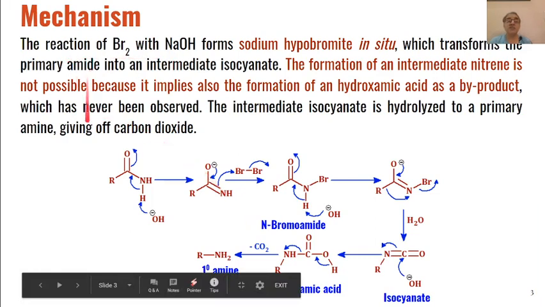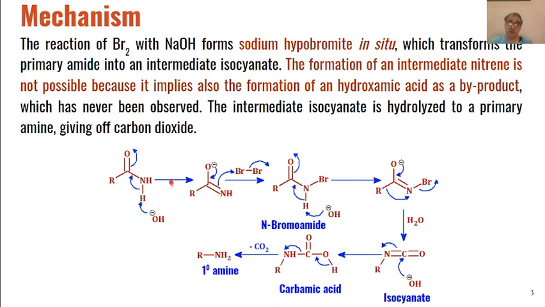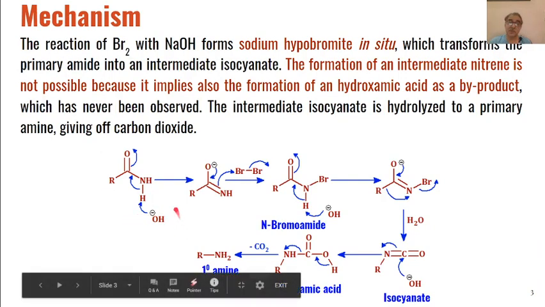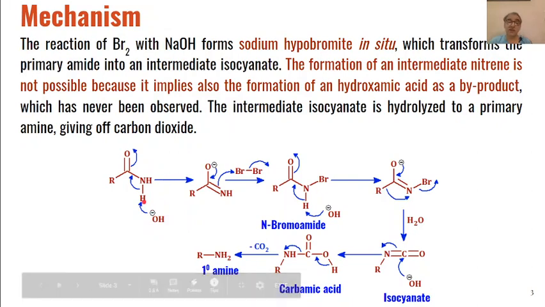Now the mechanism of Hofmann rearrangement is that in the first step the base will abstract this proton from the primary amide, and a negatively charged anion, where the negative charge is present on this oxygen, will be formed.